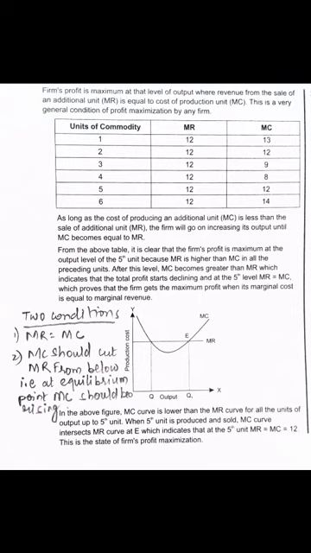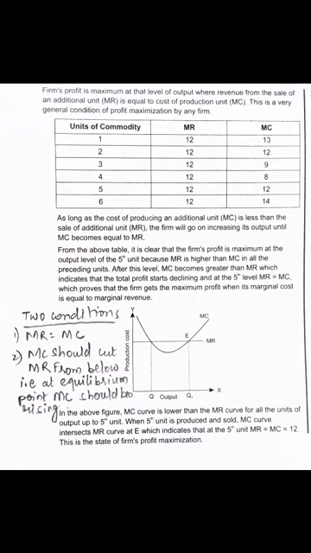Now in the above figure, the MC curve is lower than the MR curve for all the units of output up to the fifth unit. When the fifth unit is produced and sold, the MC curve intersects the MR curve at point E, which indicates that at the fifth unit MR equals MC equals 12.